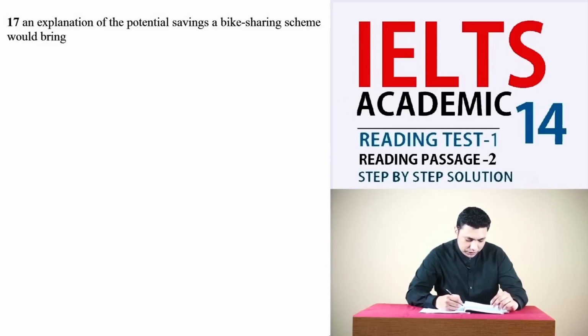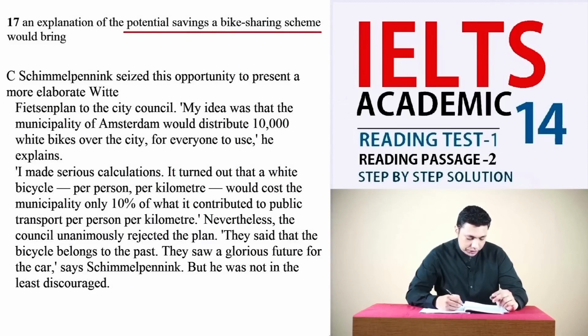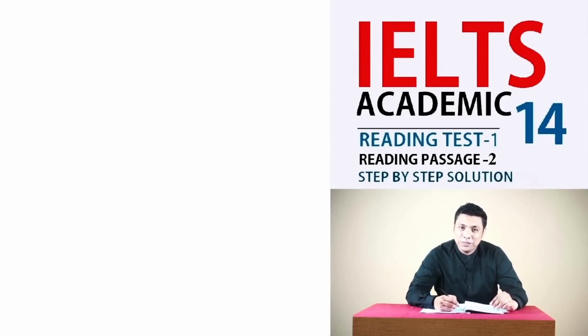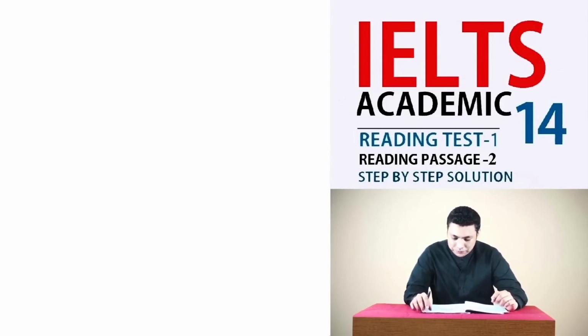An explanation of the potential savings a bike sharing scheme would bring. Keywords in this question are potential savings. In the 4th and 5th lines of the paragraph C, Simul Planning explains that a white bicycle per person per kilometer would cost the municipality only 10% of what it contributed to public transport per person per kilometer. This means white bicycle per person per kilometer would have 90% more savings than public transport. Therefore, the answer is C. So let's move on to the next one.